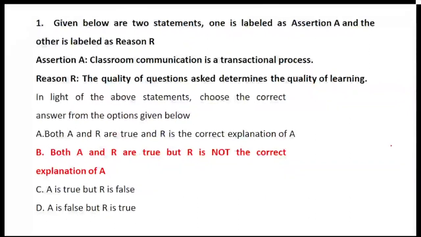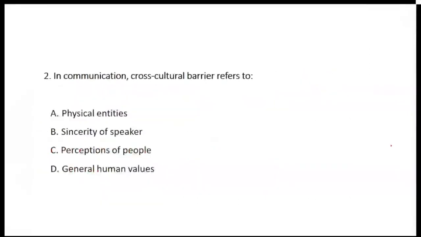So yes, it is not a correct explanation. Let's go to question number 2 now. In question number 2, in communication, cross-cultural barriers refers to what? So when we talk about cross-cultural barriers in communication, what does it indicate? It indicates physical entities, sincerity of the speaker, perception of people, or general human values.